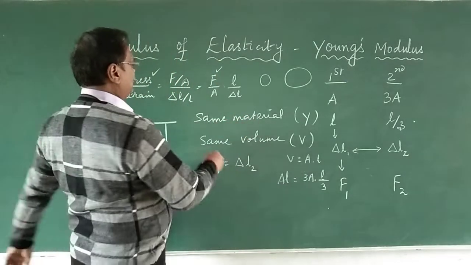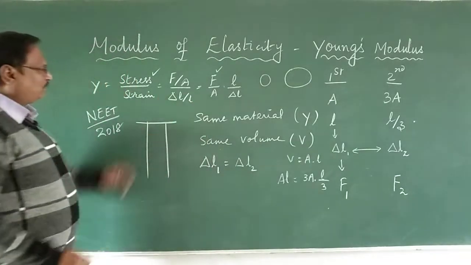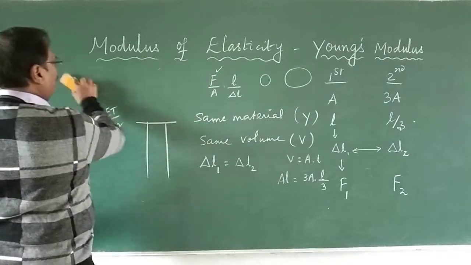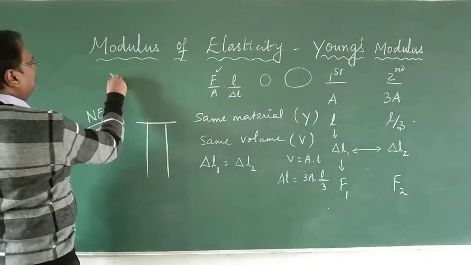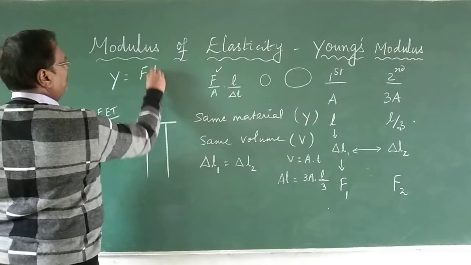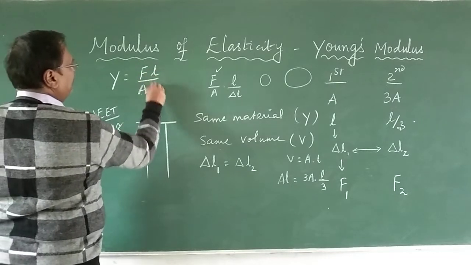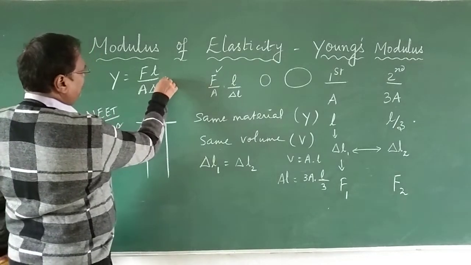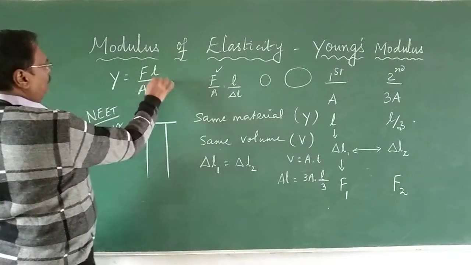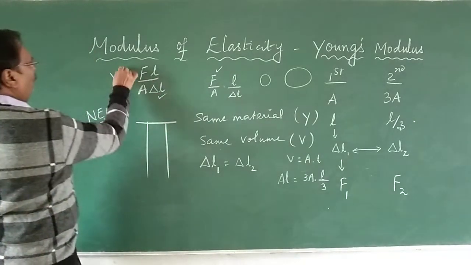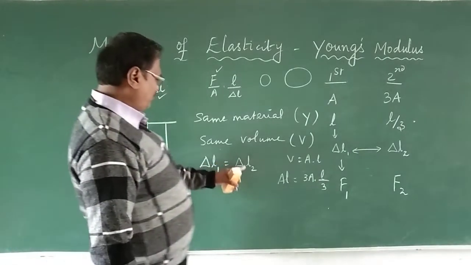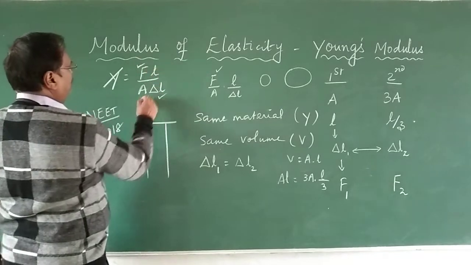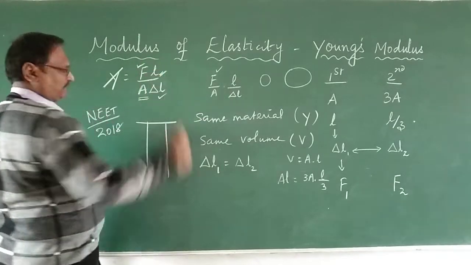Same material, so let me take the formula: Y is equal to FL upon A delta L. Here delta L is same, and Y is same since the same material is used. Now force we need to change; area and length we have.